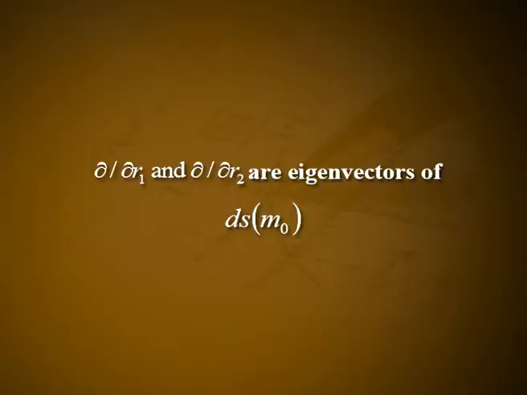We may assume that the orientation of df of T M at m naught agrees with the orientation on the R1 R2 plane. Otherwise, a rotation through an angle of pi about the R1 axis will accomplish this. We may further assume, by rotating about the R3 axis if necessary, that dou by dou R1 and dou by dou R2 are eigenvectors of dS at m naught. Then, since f of m naught is equal to (0, 0, c), the spatial coordinates are valid on the translate of f of m by (0, 0, minus c).